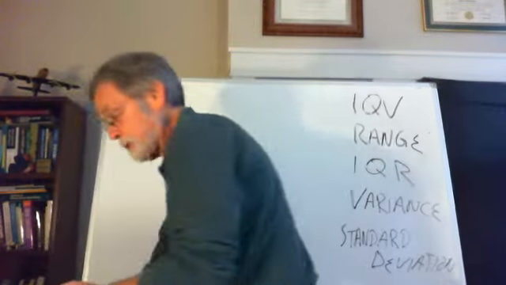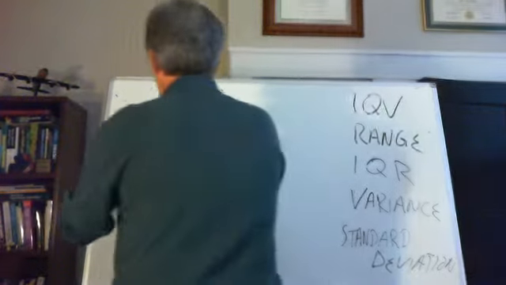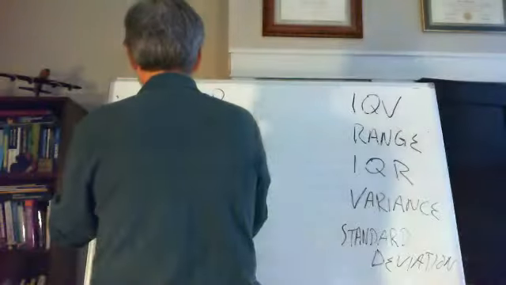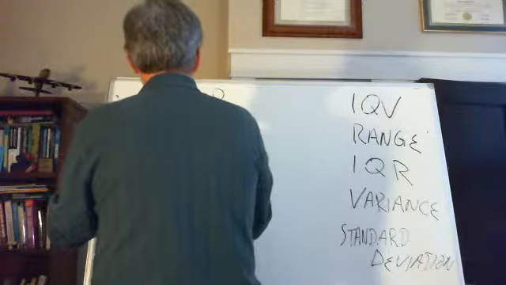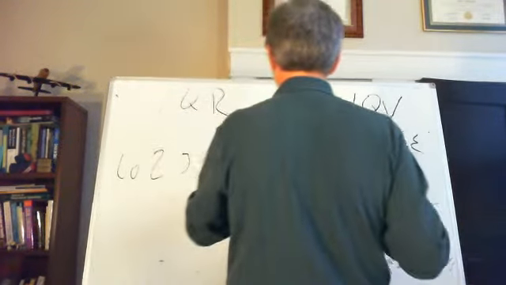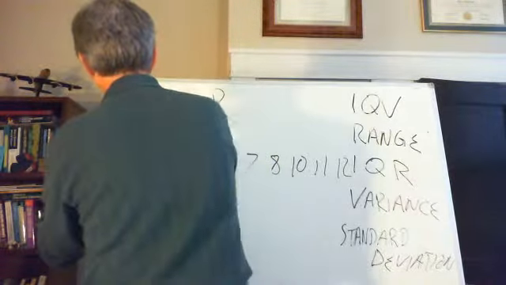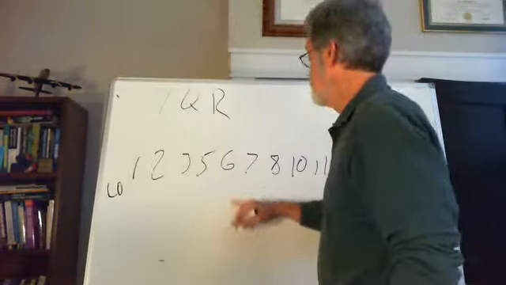All right, now the interquartile range. The interquartile range is kind of an interesting thing. Here we've got a low, let's just say 2, 3, 5, 6, 7, 8, 10, 11, how many is that? 1, 2, 3, 4, 5, 6, 7, 8, 12, and then down here I'm going to put a 1 again, low. So I can get 10 out there.